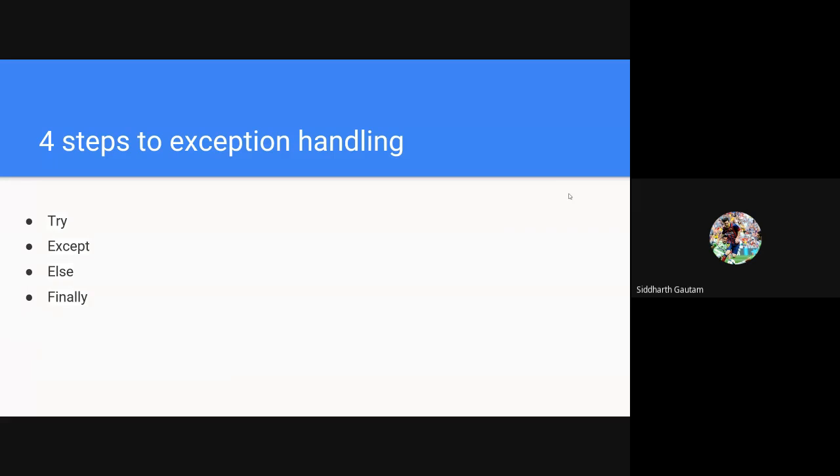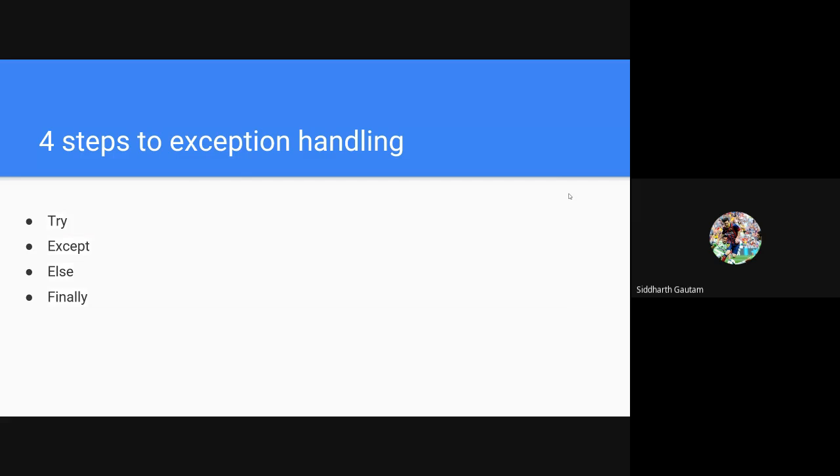I will just give you a quick brief overview of all four of these. Try means inside the try block, you will have your code which you want to run. Whatever code you have, it will come inside the try block, which means that Python is going to try to run that block. See the difference here: if you write the code normally, Python will run that code. But if you write the code inside the try block, Python will try to run the code.